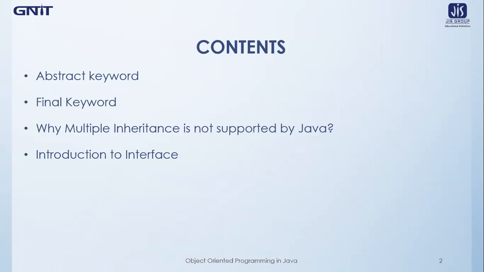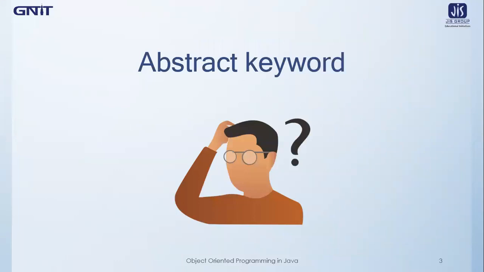So after that, we will learn about the basic concepts of an interface, how an interface can be declared and what its uses are. And then in the next lecture, we will show you how the multiple inheritance concept can be implemented in Java using an interface, because it is a very important concept. So let's move on to the first topic of today's lecture, which is the abstract keyword.